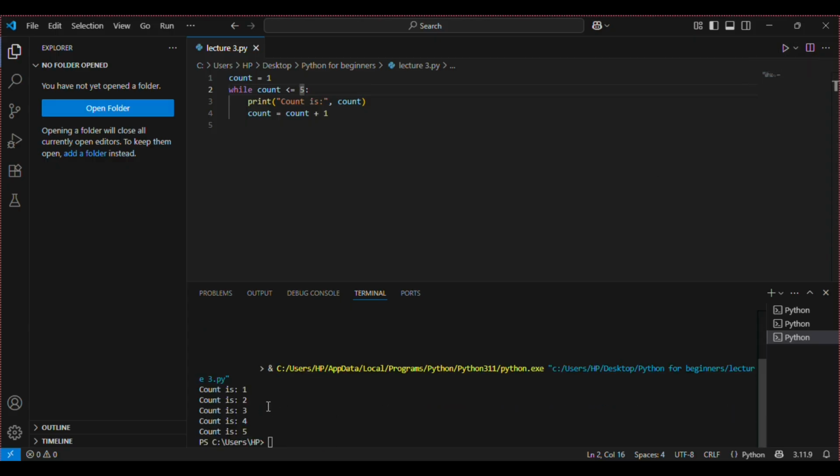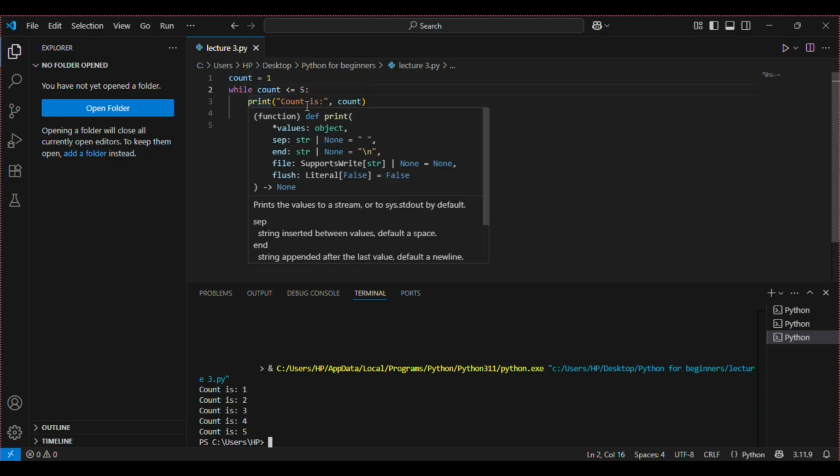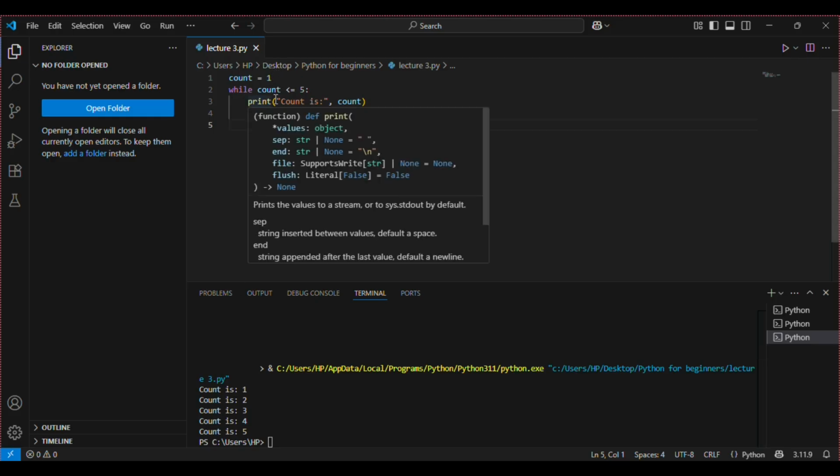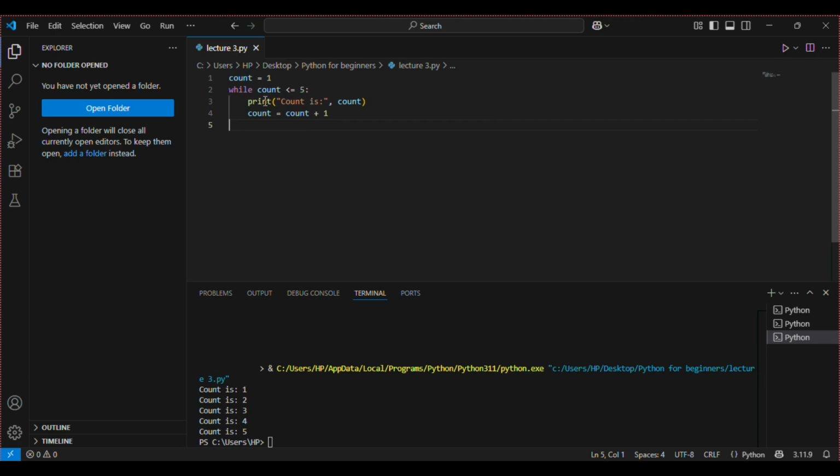Okay, so the code got executed, and we have count is 1, count is 2. So the first time count was 1, and this code ran. But at the end of this while loop, we have count is equal to count plus 1, which means 1 plus 1 is equal to 2. So the count became 2. It ran again. This condition is true, therefore we enter the while loop again, and then count is equal to count plus 1. Now the count is 2. So 2 plus 1 is equal to 3. Now the count is 3. And this continues again and again until we have the count as 6.